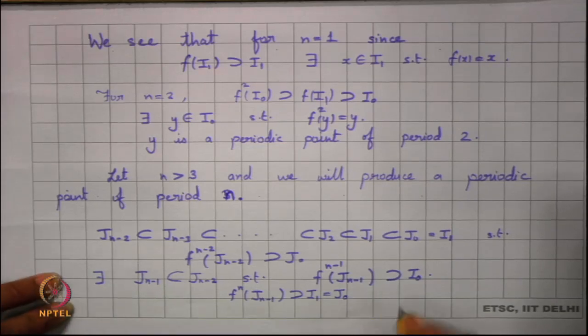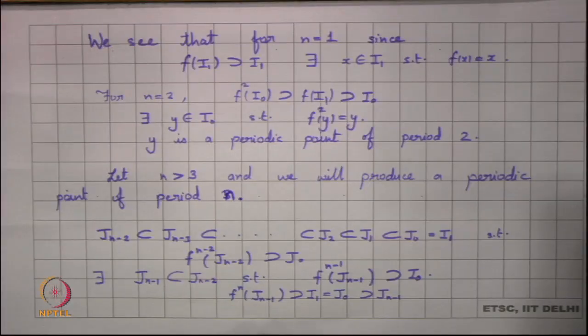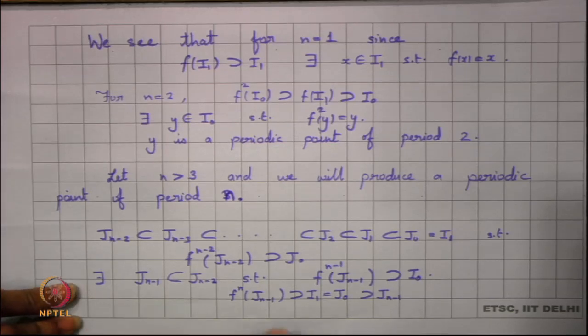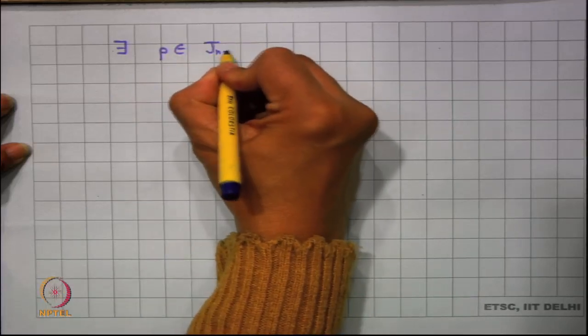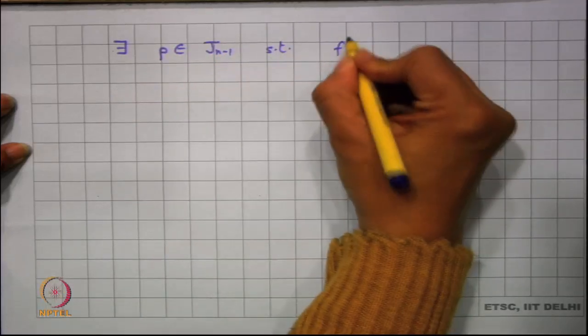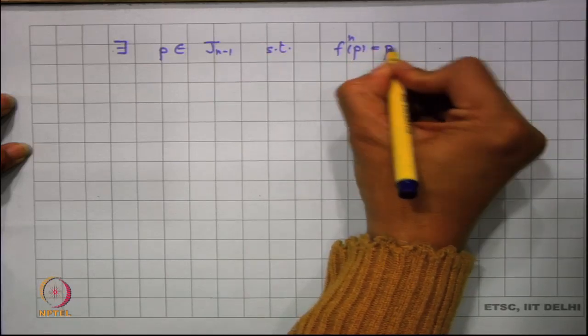and in fact my J naught also contains Jn minus 1. So, for f^n, I find an interval Jn minus 1 such that f^n of Jn minus 1 contains Jn minus 1, and so there exists a point P belonging to Jn minus 1 such that f^n of P is equal to P.